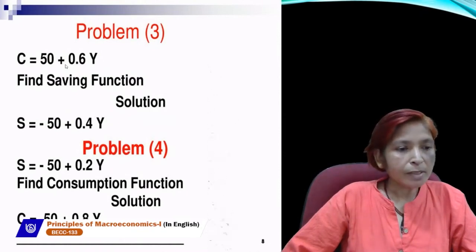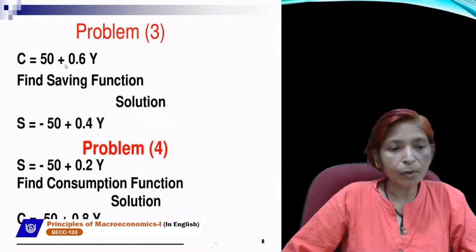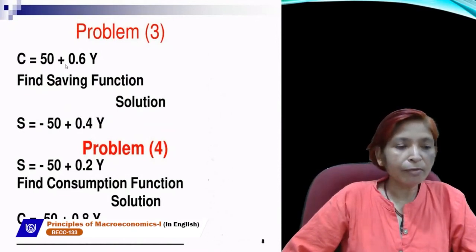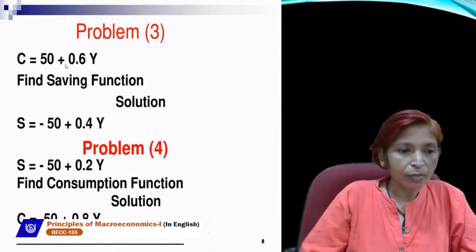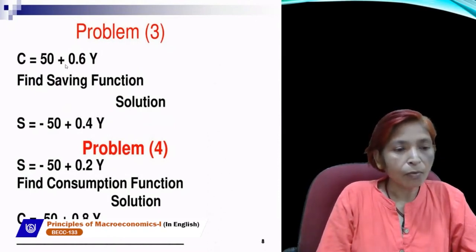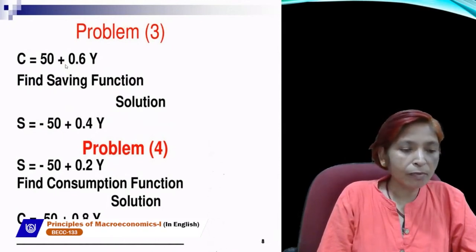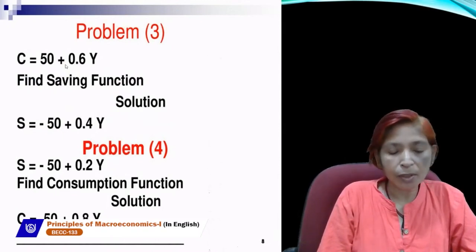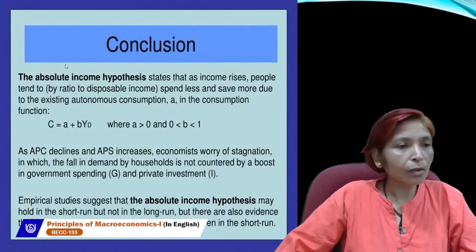And in the next problem, saving is given as minus 50 plus 0.2y. Find consumption function. So consumption function will be 50 plus 0.8y. How can you get 0.8? 1 minus 0.2 is equal to 0.8, and autonomous consumption will be positive. So 50 plus 0.8y. Next is conclusion.